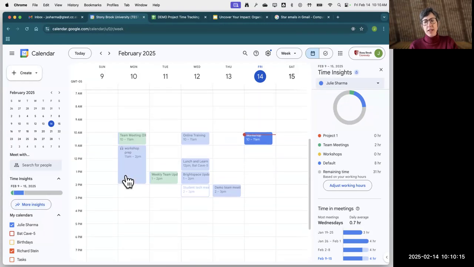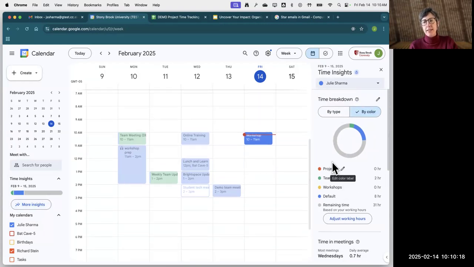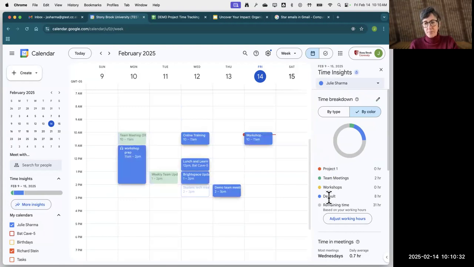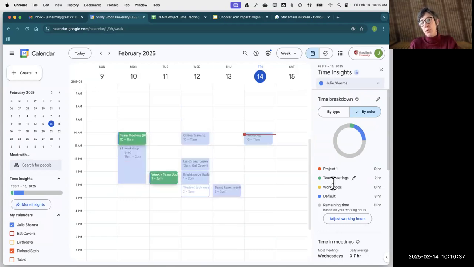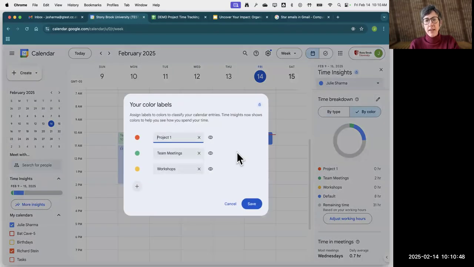Okay, so the first thing that you can do with Time Insights is you can set up these custom codings for the types of events you're in. So if you look on mine, I clicked into by color and I have this project 1, team meetings, workshops, and default. And if you want to code your events in specific ways, you can add your own types of names there. So what we're going to do on the right-hand side in Time Insights, next to Time Breakdown, go ahead and click on the pencil icon. And this is going to open up a list of all of your labels and the colors associated with them.